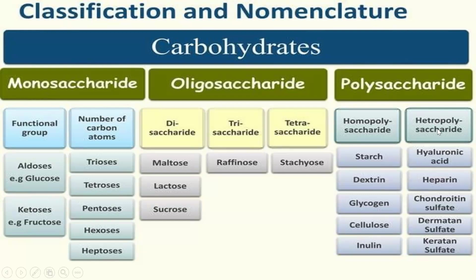So different sugar units combine together to form a carbohydrate. Such a carbohydrate is known as heteropolysaccharide. Under homopolysaccharides, we are having starch, dextrin, glycogen, cellulose, and inulin. Under heteropolysaccharides, we are having hyaluronic acid, heparin, chondroitin sulfate, dermatan sulfate, and keratan sulfate.